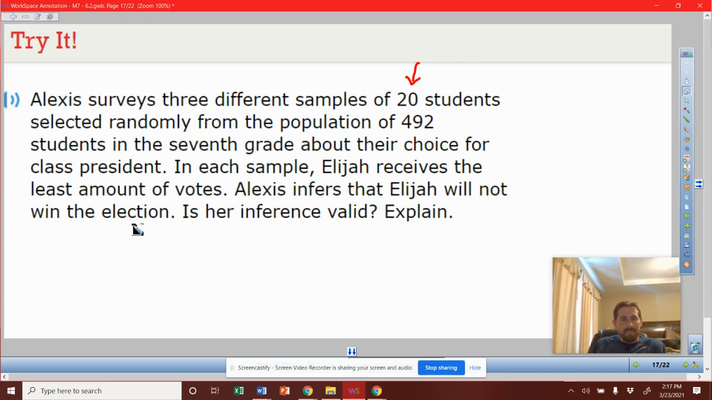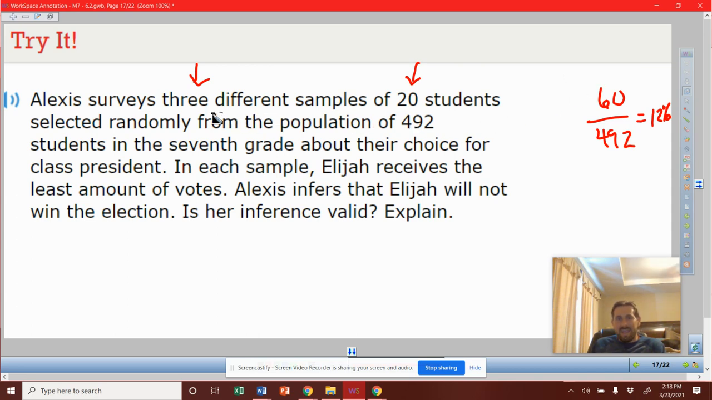One thing to consider on the other side of that, if you don't want to support this projection, is she only took 3 samples of 20. She only surveyed 60 people out of 492. So 60 out of 492 is a fairly small percentage, I think. It's like 12% of the population. So you could argue that her sample size, which is 12% of the population, might have been too small of a sample size.